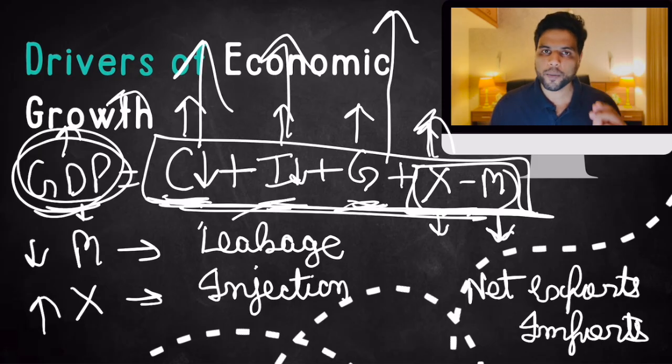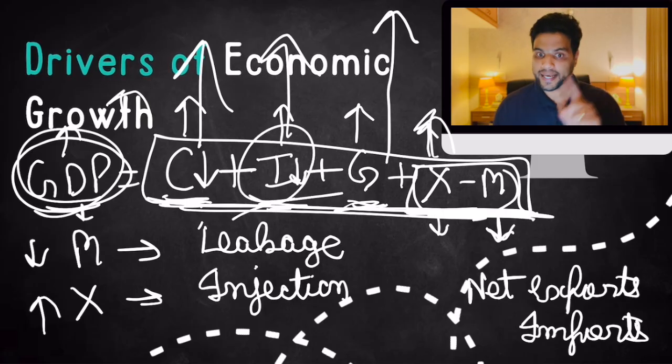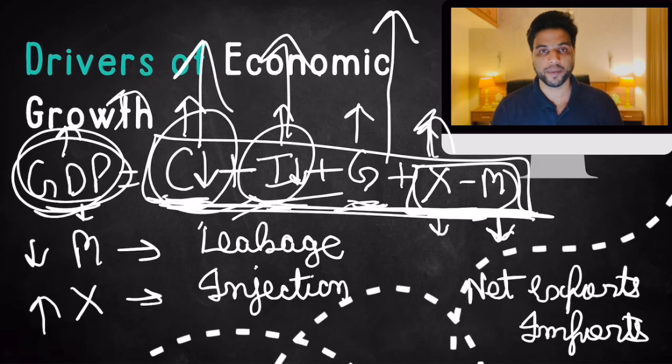Do you know what is the economic model of China? Export led growth. China's economy grew because of its exports and investment. India is a consumption driven economy. Around 60% of India's GDP comes from consumption only. But these are many facts that we'll cover later. As of now, just focus on what is GDP and what are the four drivers of GDP.